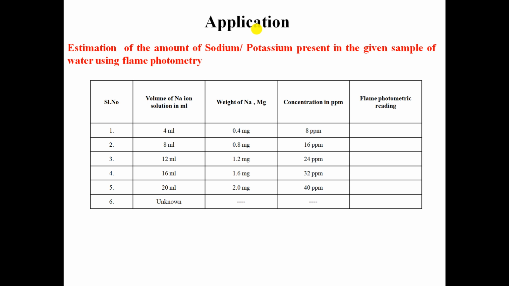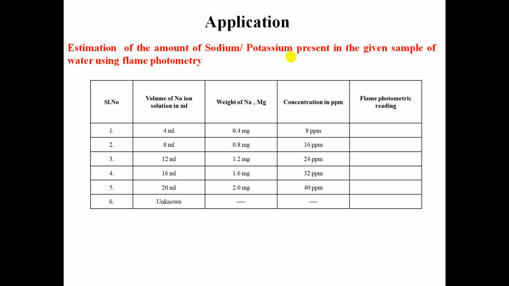Now we are going to discuss the application of flame photometry. Flame photometry is used for the estimation of the amount of sodium and potassium present in a given water sample. Here we are going to discuss the amount of sodium present in the given sample solution. This experiment follows several steps.